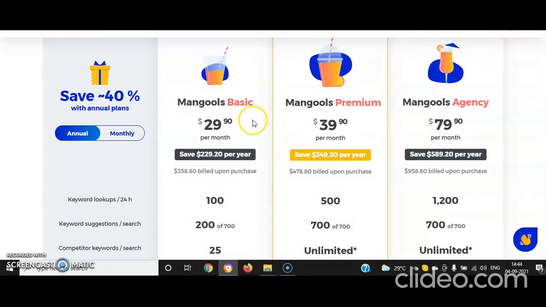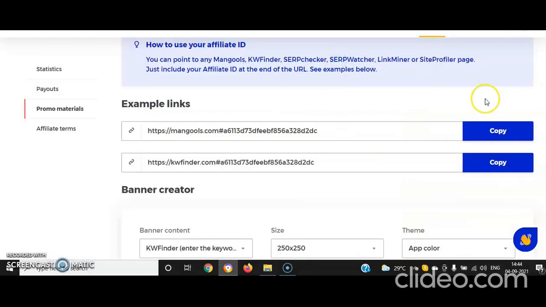There are three plans: basic, premium, and the last one is agency. Of these plans, this is the most popular one, and you can easily go along with it. After seeing these plans, we can go back to our account and see what we need to do.